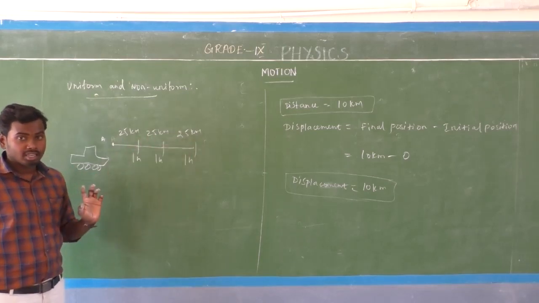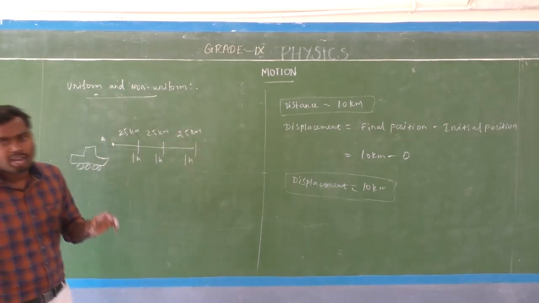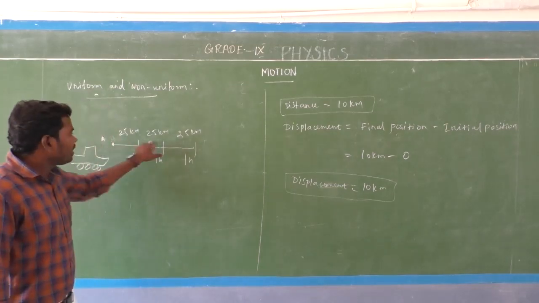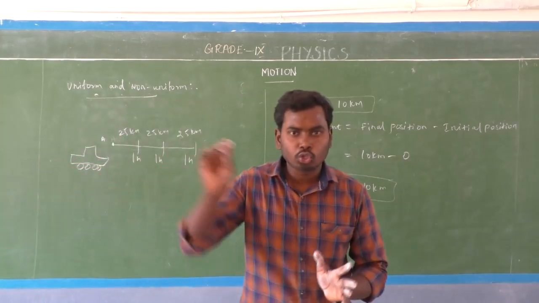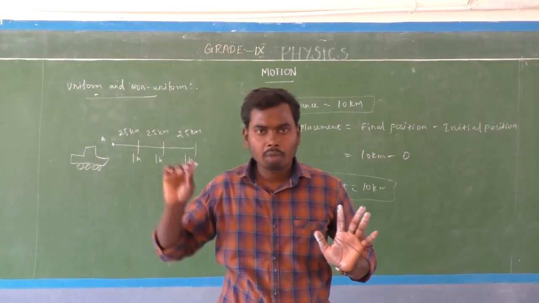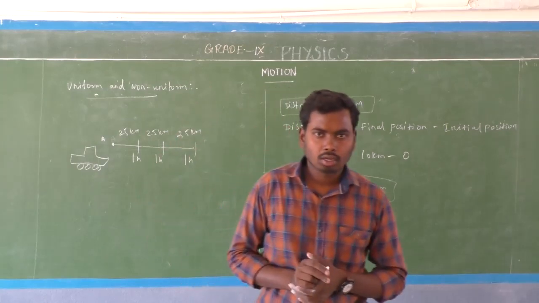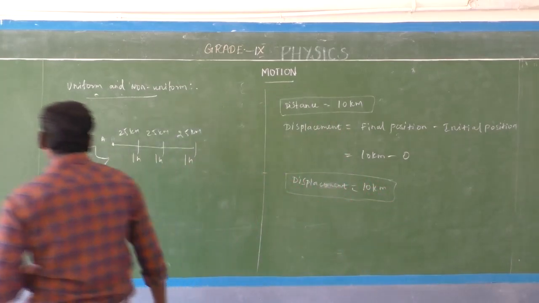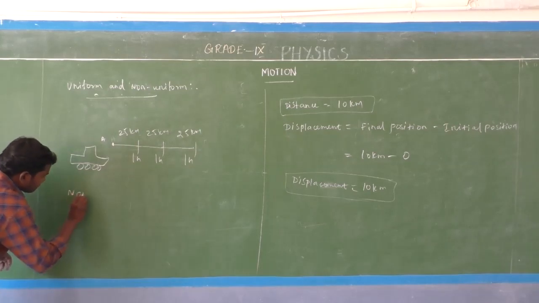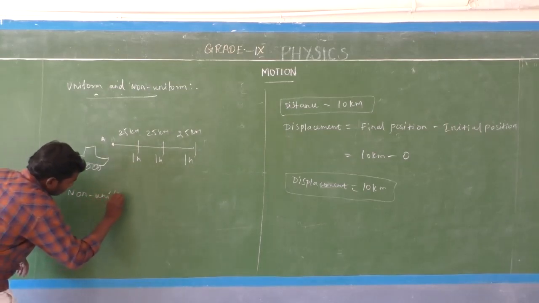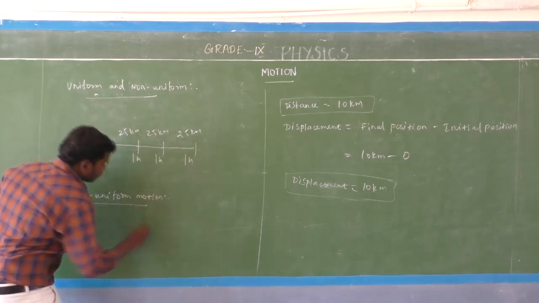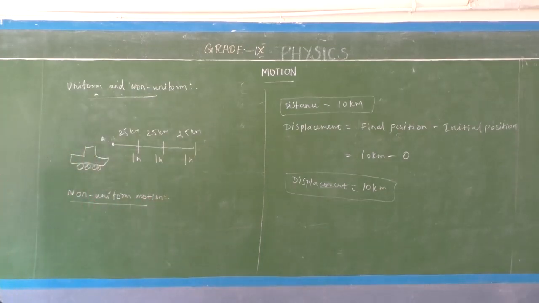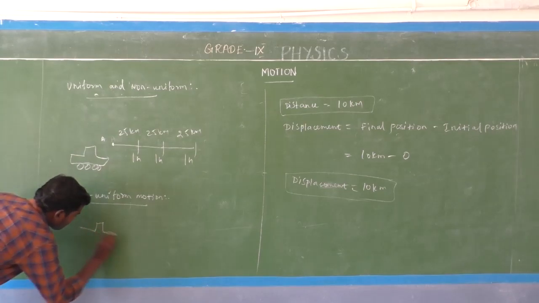So whenever an object covers equal distances in equal intervals of time, we can say the object is in uniform motion. Okay, so next is non-uniform motion.